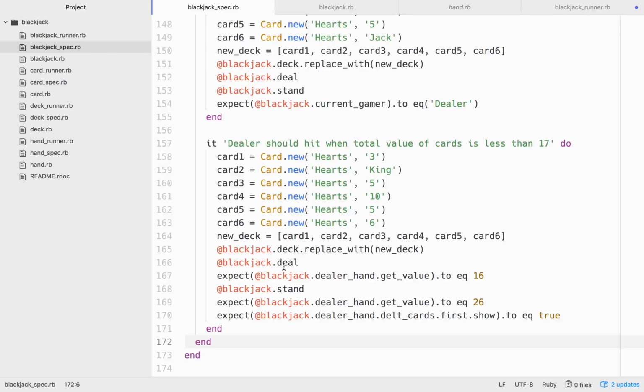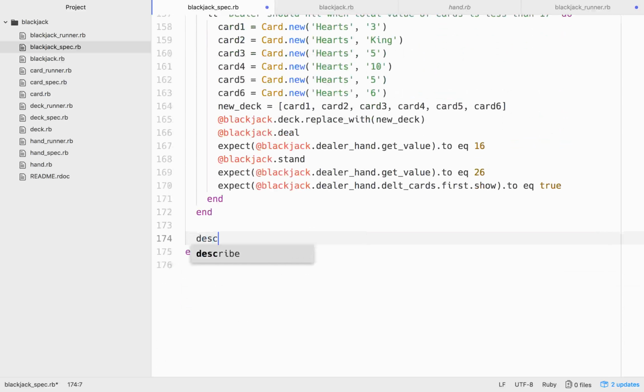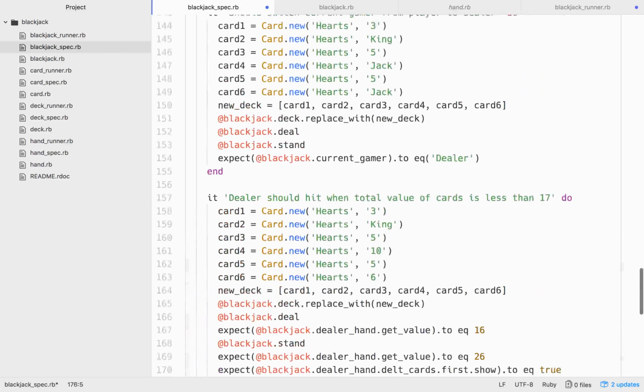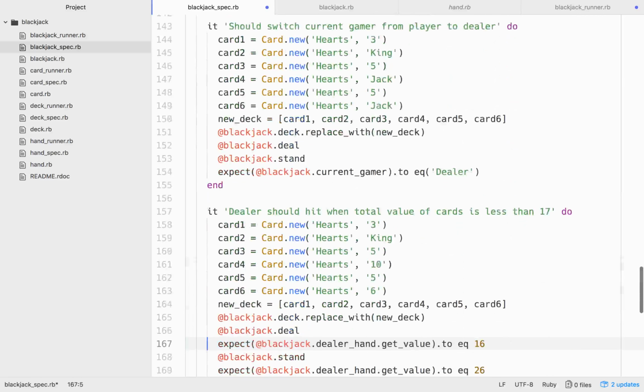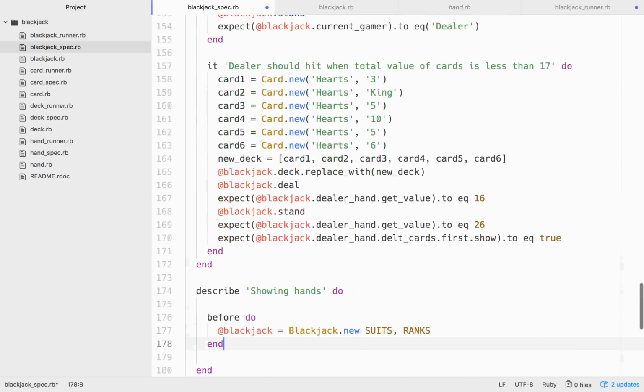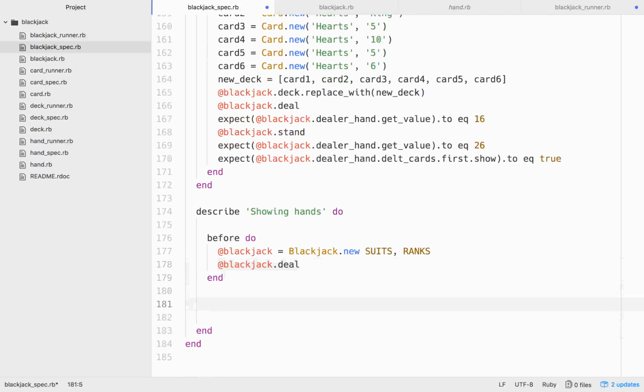And what we'll do is we'll go on our spec right here, and we'll start writing a spec. Describe showing hands. Okay, and before we do that, we'll do a before, our old friend. So let's put that before right here. And then we'll also deal right here. Okay, so we should have some dealt hands.